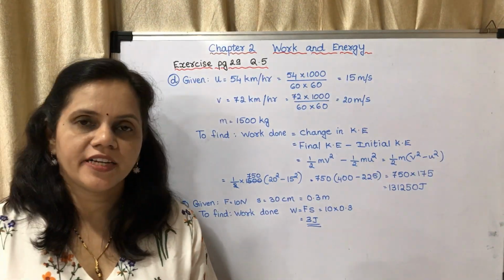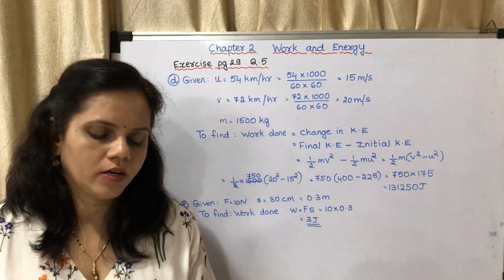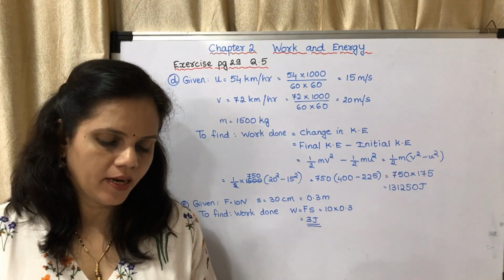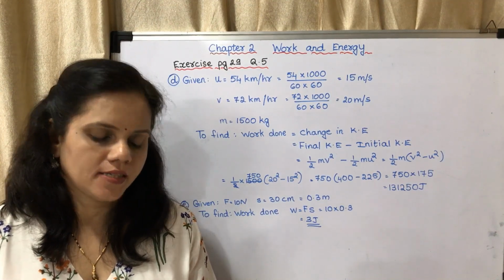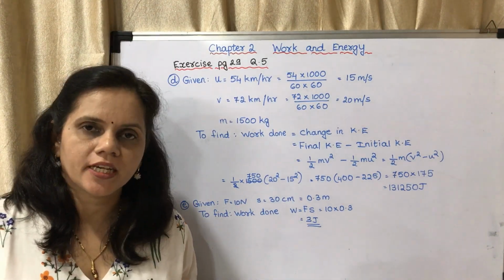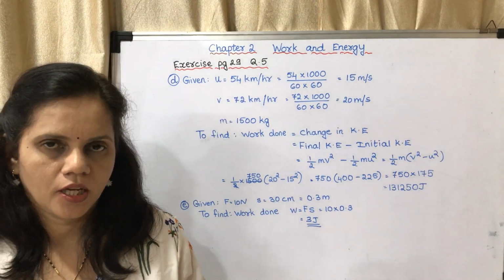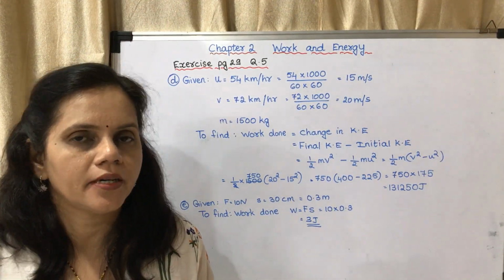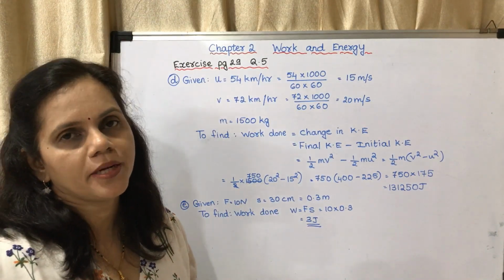The velocity of a car increased from 54 km per hour to 72 km per hour. How much is the work done if the mass of the car is 1500 kg? Now in this numerical you may note that the velocity they have given is in kilometer per hour. You have to convert it into meter per second. Okay, so how to convert kilometer per hour into meter per second?